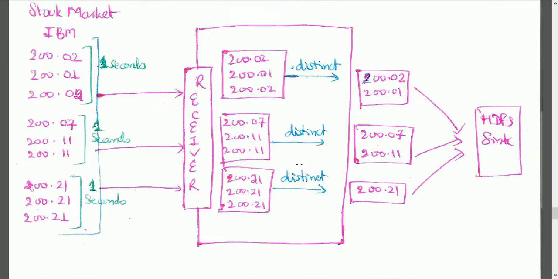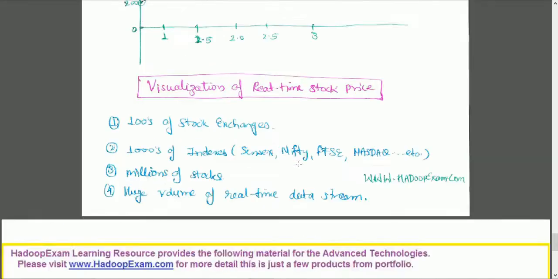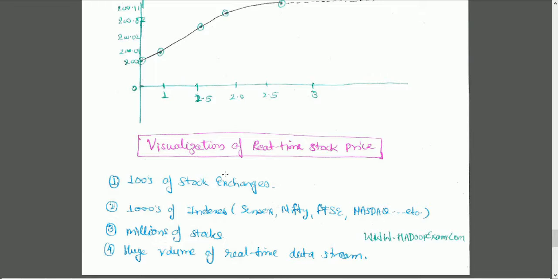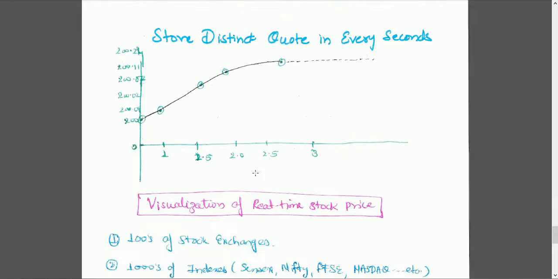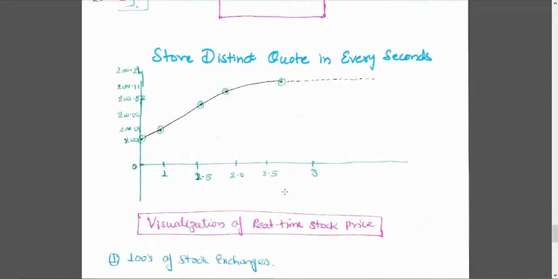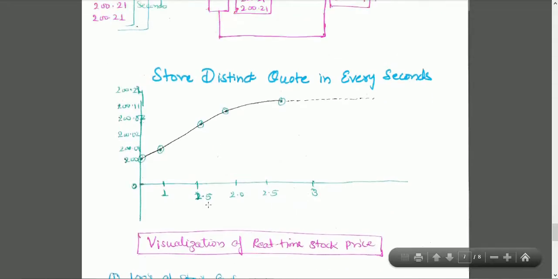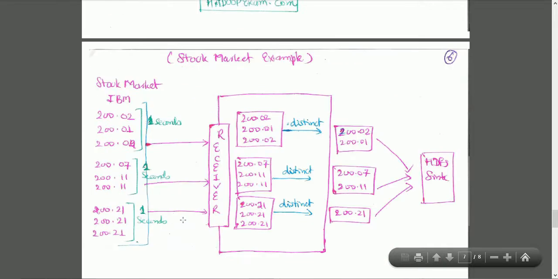Now for the hands-on session, we have this implemented. A huge volume of data is being generated because of so many stock exchanges, so many indexes, so many stock markets, and millions of stocks. Huge volumes of real-time data streams keep coming. That is why big data is needed. Initially there was not so much data, so that was fine and we didn't need big data. So we have done the visualization of real-time stock prices here. That's all about the core Spark API.